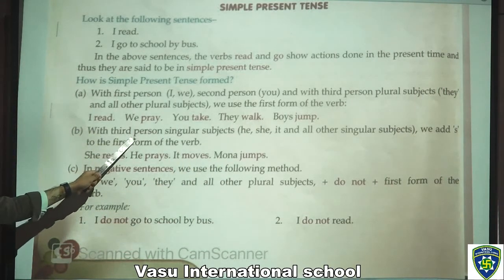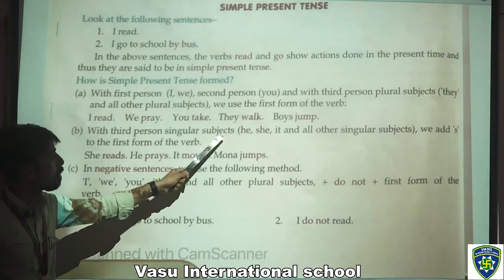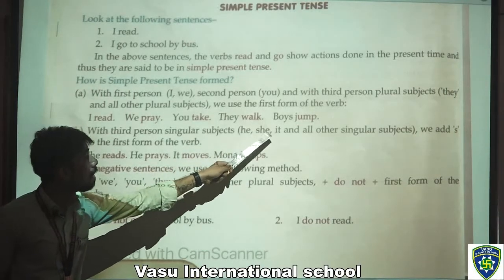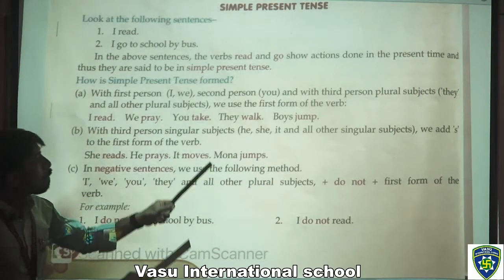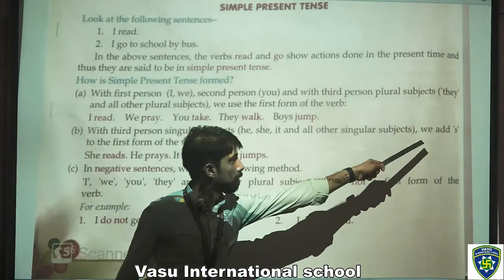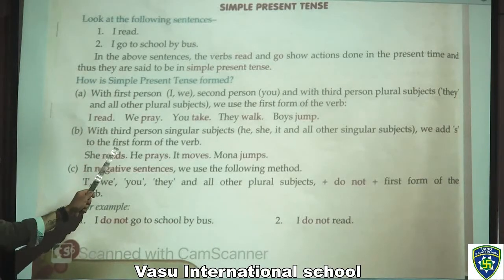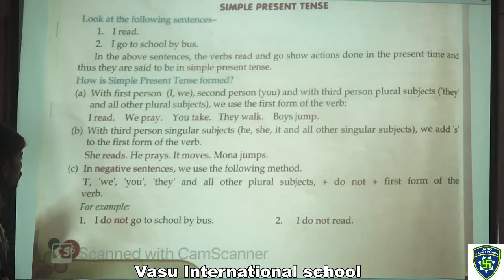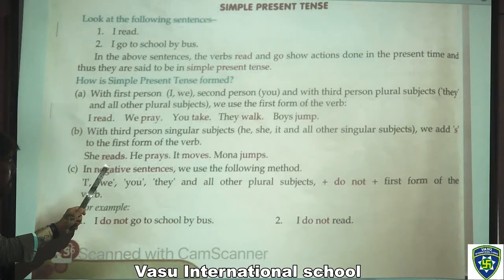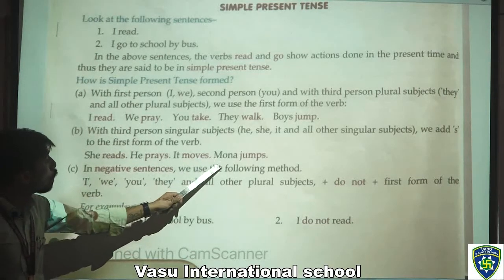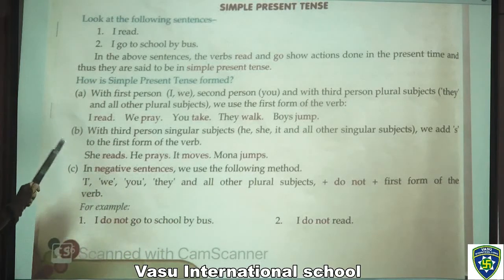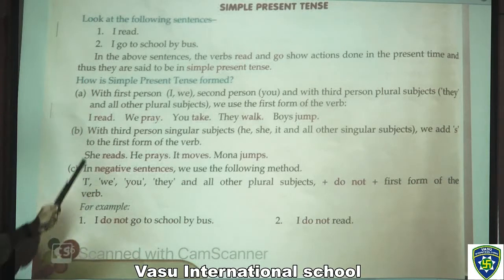Now with third person singular subjects, he, she, it and all other singular subjects, we add s to the first form of the verb. Now she reads, he prays, it moves, Mona jumps. In this we are adding s to the singular subjects of the third person.